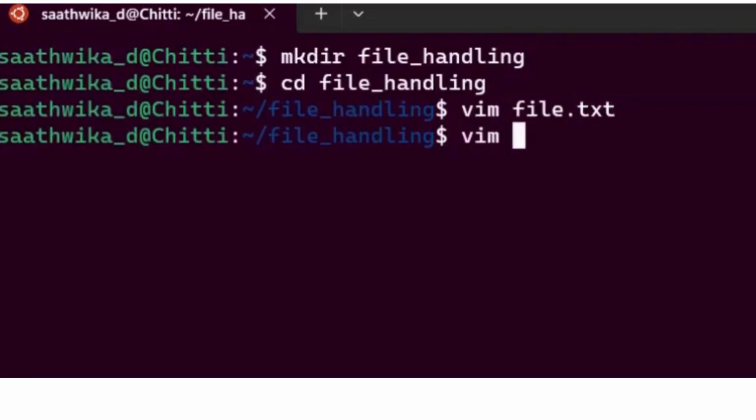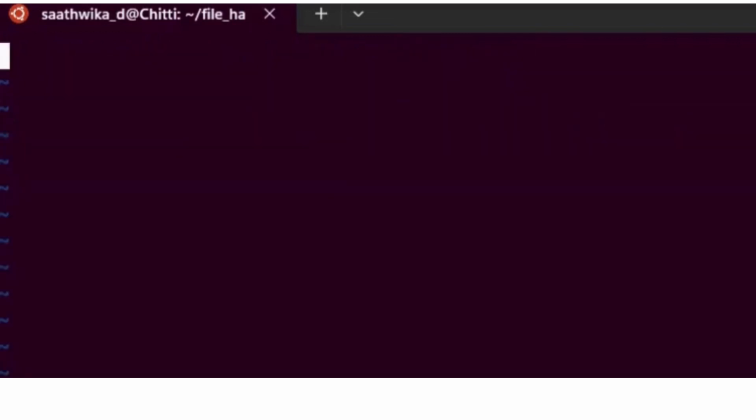Now I'm going to create a Python file which we can use to access the text file we have just created in the same directory, as in the same path. I'm going to use the open function and include the text file name, that is file.txt, and the mode in which I want to open it is r, as in I want to open it in read mode.